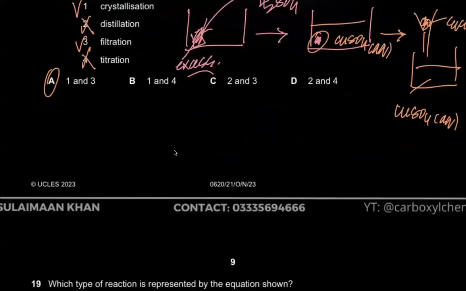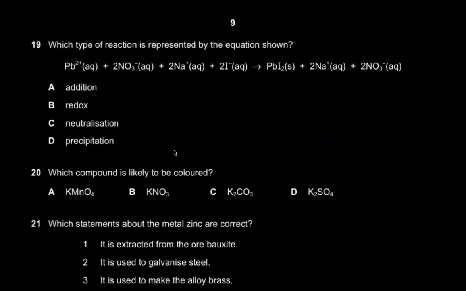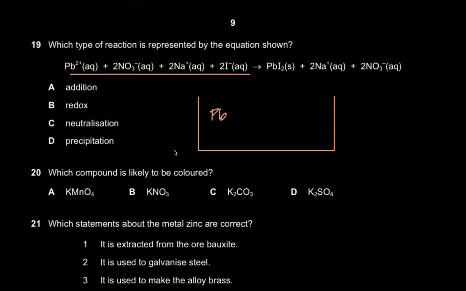Moving on. Which type of reaction is presented by the equation shown? Well, you're given this scary looking equation. Just make a beaker and add all of them together, right? So if you make a beaker and add all of them together, you have the lead 2+ ions, the nitrate ions, the sodium ions and the iodide ions.